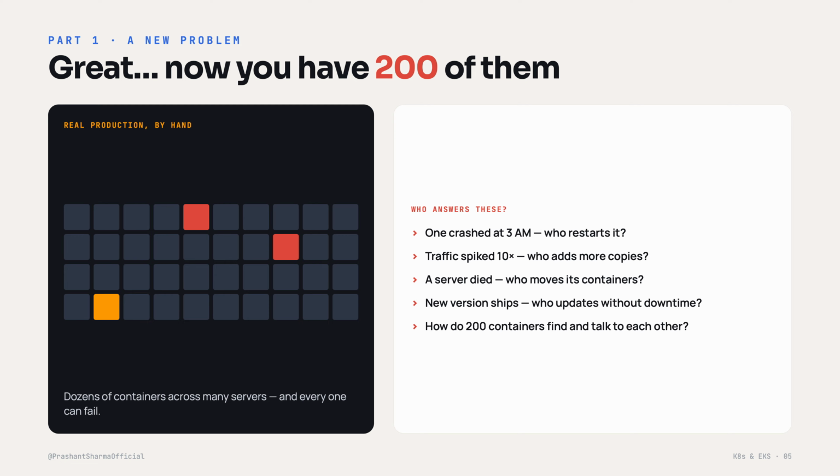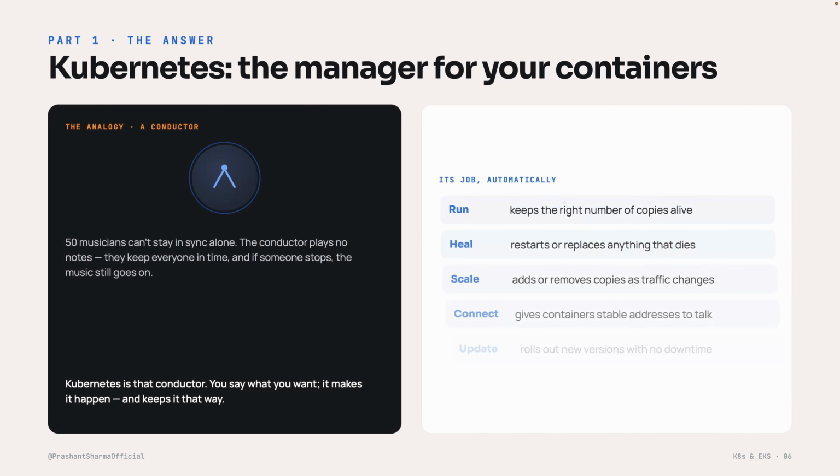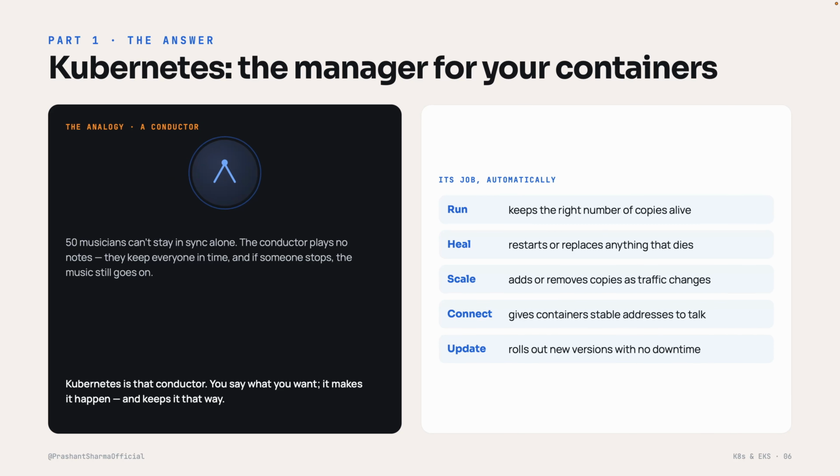You would need a small army of engineers who never sleep, so we need something to manage the containers for us. Now, that something is Kubernetes. Here is the analogy I want you to hold on to. Think of an orchestra conductor. 50 musicians cannot stay in sync on their own. The conductor does not play a single note themselves. Their whole job is to make sure everyone starts on time, stays in tempo, and if one musician stops, the music keeps going anyway.